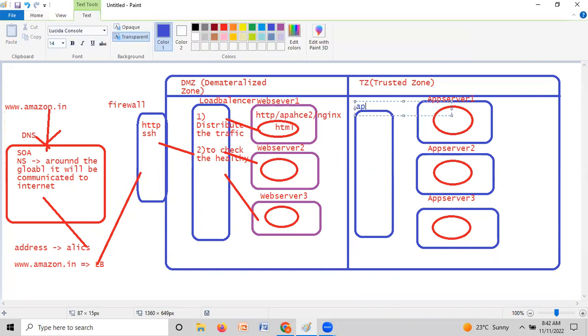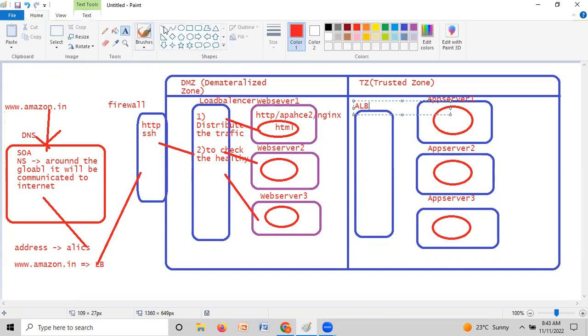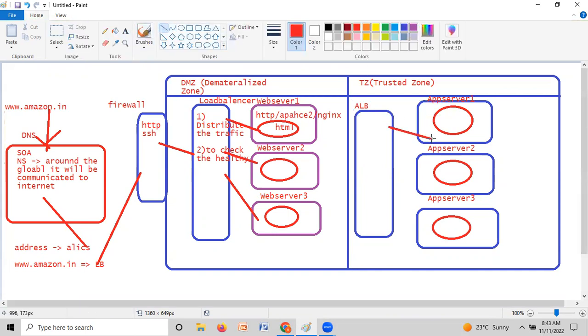So here also there is an application load balancer. Now you have some kind of conclusion, guys. Whenever we are using more than one server, we require a load balancer. This is called an application load balancer, ALB. What can the application load balancer do? It will automatically distribute the traffic, like this, like this, like this. So this is called an application load balancer.